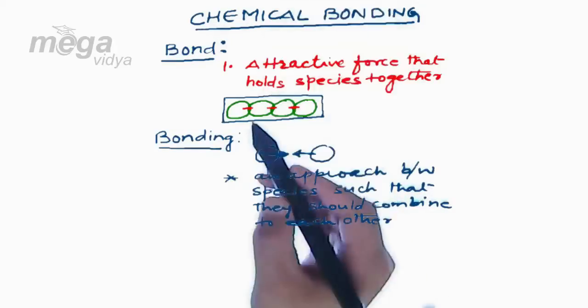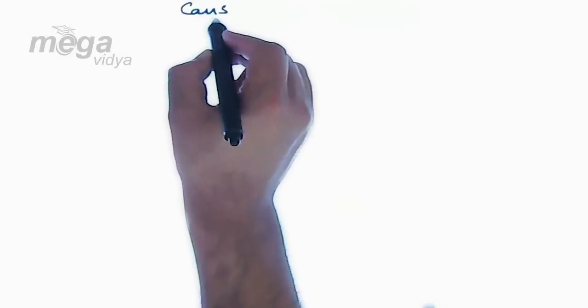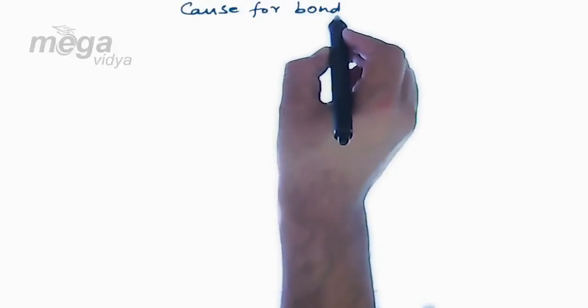Now moving ahead, a question comes: why do the species undergo bonding? Why do the species try to combine to each other? So the question is the cause for bonding. Why do substances, why do species, require to undergo bonding?